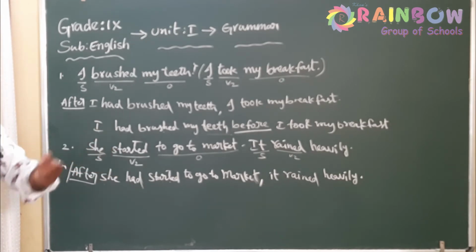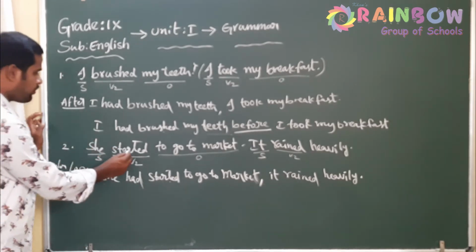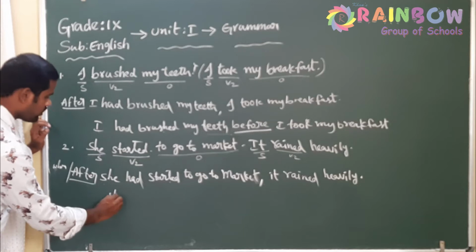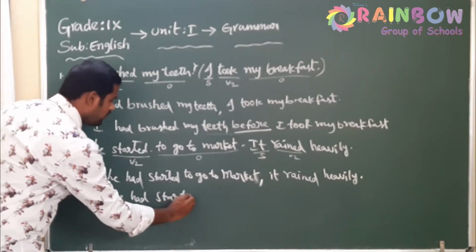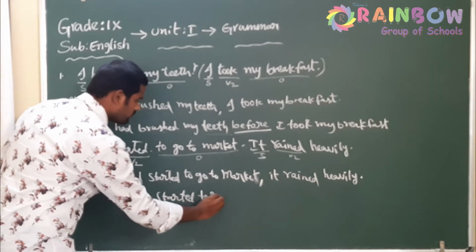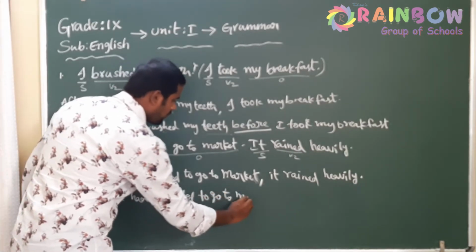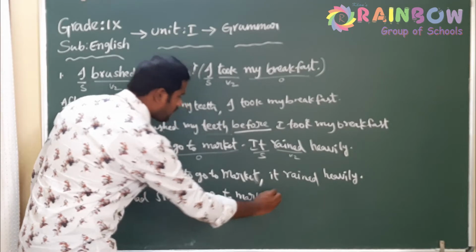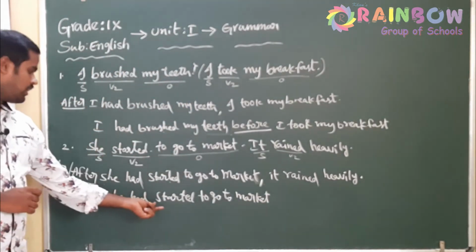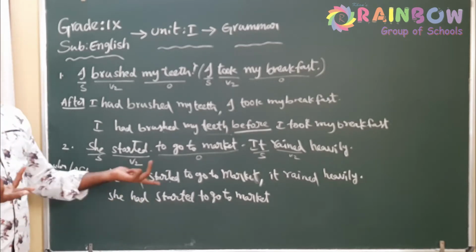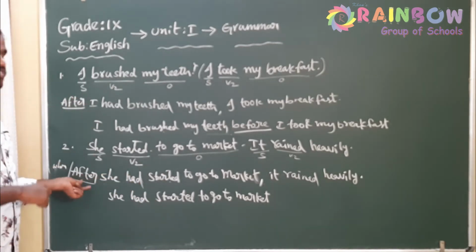Let us write one more answer using before now. Same process. This is the earlier action, so convert the earlier action into past perfect again: she had started to go to market. Now I am writing the answer using the linker before. So where should I place the linker before? Can I place that before the earlier action? No, because that rule is for after.